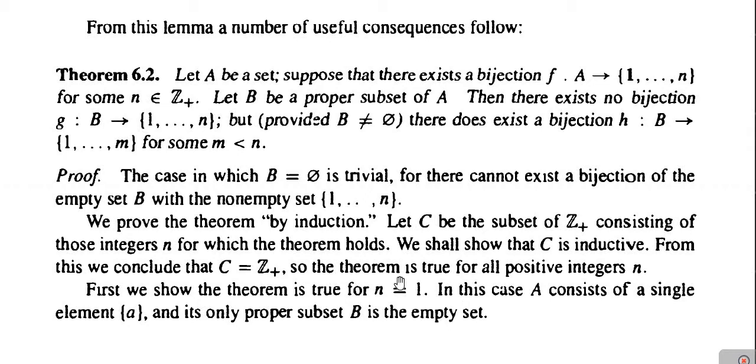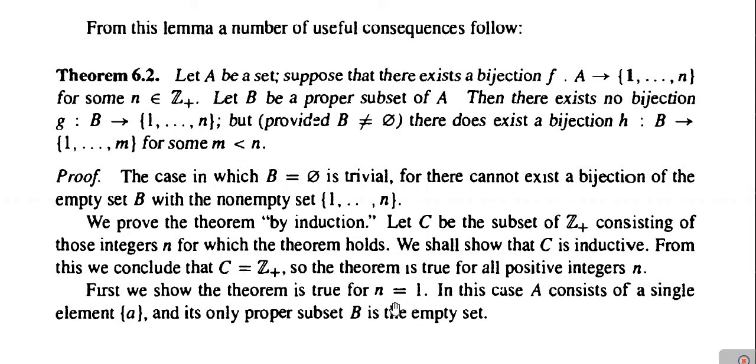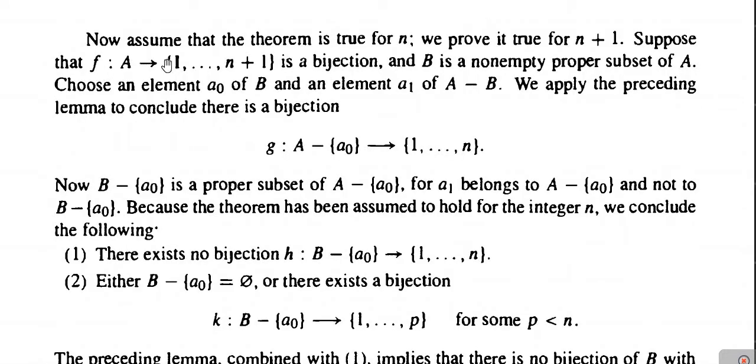So first of all, we will show that the theorem is true for n equal to 1. Means if n equal to 1, the set contains only one element. So let us suppose that set A consists of a single element A and its only proper subset B is the empty set. We know that a singleton set has only one proper subset, and that proper subset is the empty set. Therefore the result is true for n equal to 1. Now let us check for the next value of n. Now assume that the result is true for some n. Then we will prove that it is true for n plus 1.